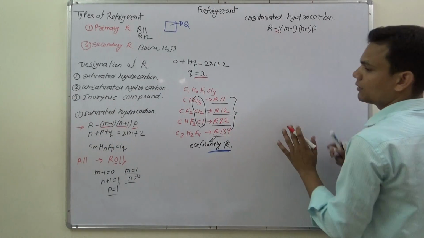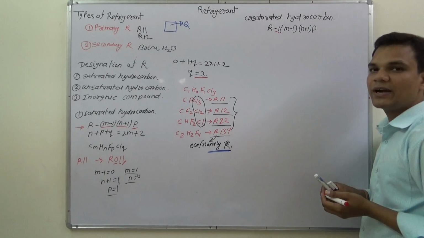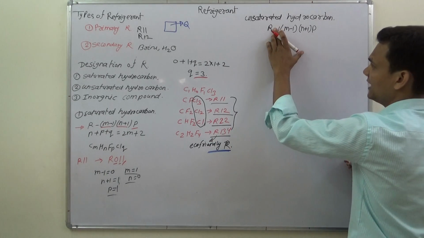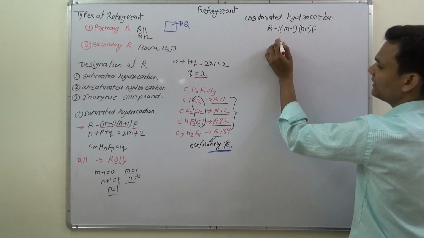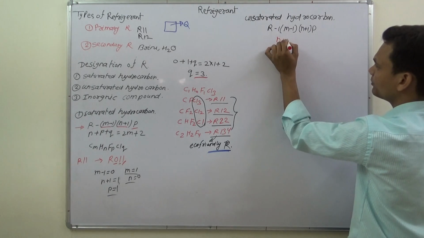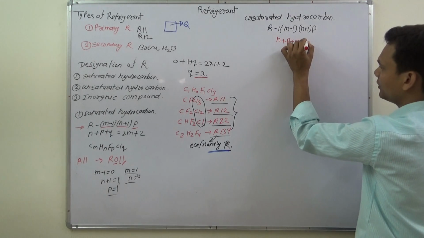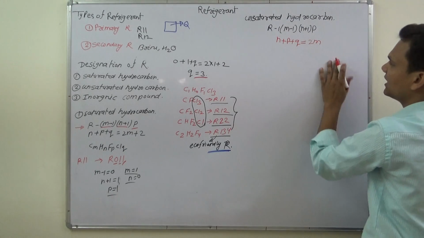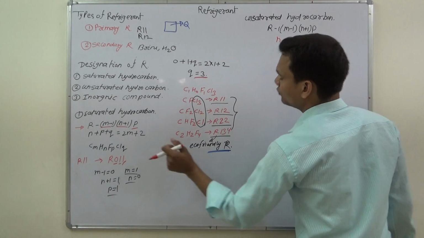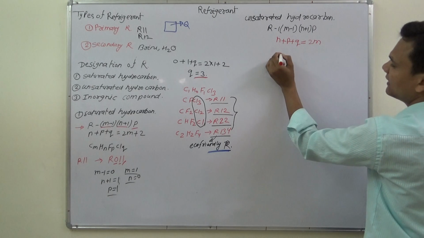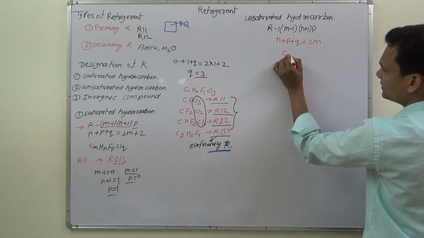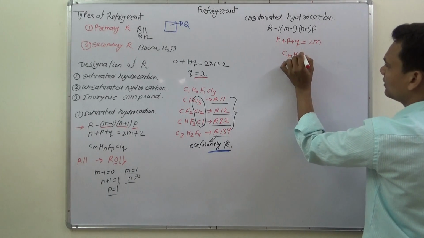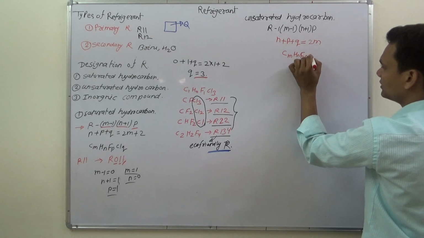For your reminder, the difference is only this one, and the second formula will be N plus P plus Q is equal to 2M. This is the second formula. There is a 2 here but no 2 there, and the last formula will remain the same, CM HN FP ClQ.